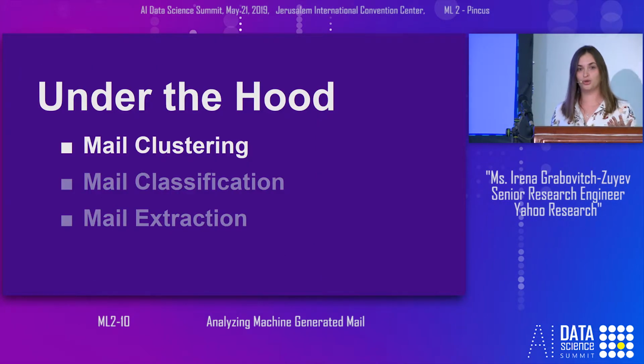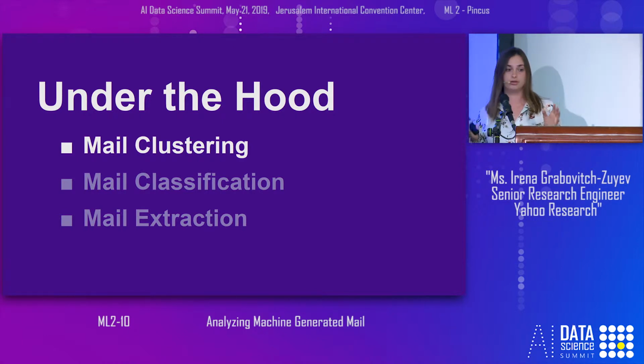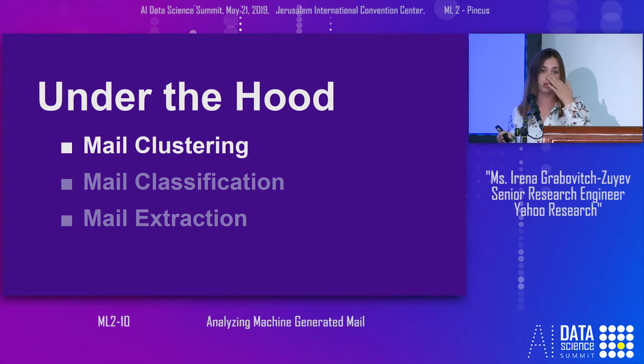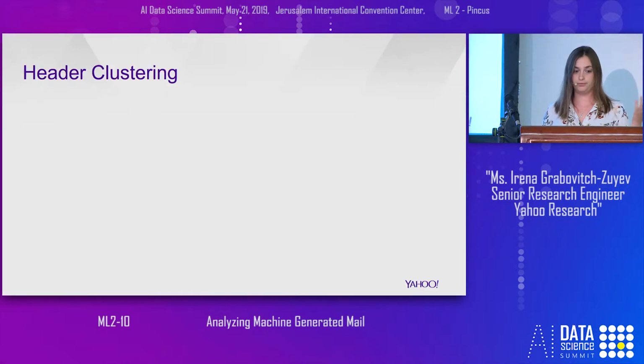So after you know what are the features that use our technology and algorithms, let's go deeper and understand how we implement it. When we deal with machine-generated messages, the first task is to classify, to cluster together messages of the same type, messages that were generated by the same script. They have the same structure. This will help us to run those different algorithms on the cluster. So the first clustering method that my team suggested was header clustering.